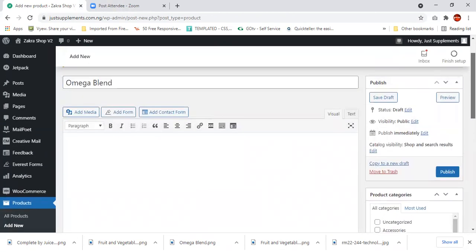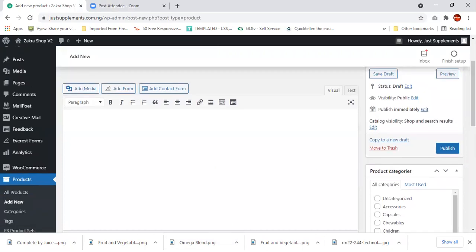This brand of product is under the category of what we call capsule, I think. Capsules, I think. Okay, I'm not actually a nutritionist. I'm just trying to learn something that can make a lot of sense when you're trying to create an e-commerce site.